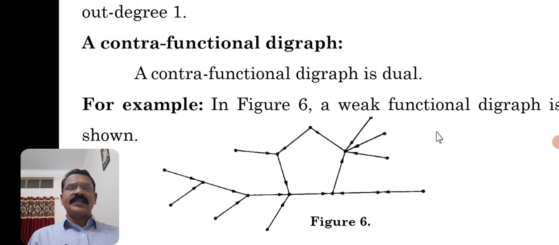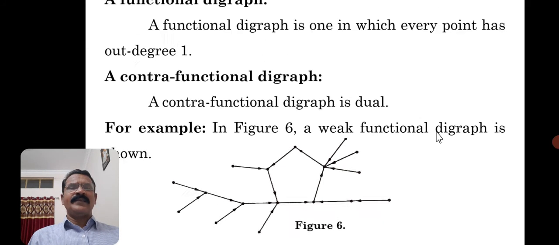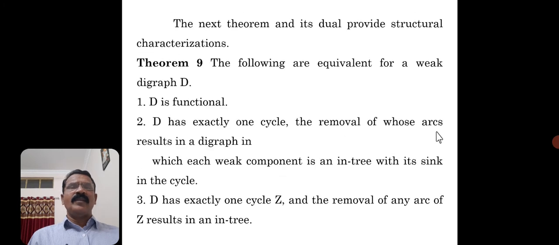Let us consider some other ideas. So now, based on these concepts, we state one theorem. It states that the dual of what we have provided is a structural characterization. So the following are equivalent for a weak digraph D. D is functional.